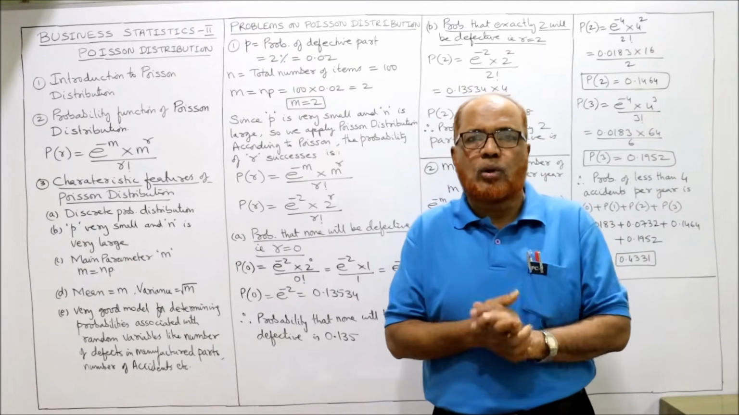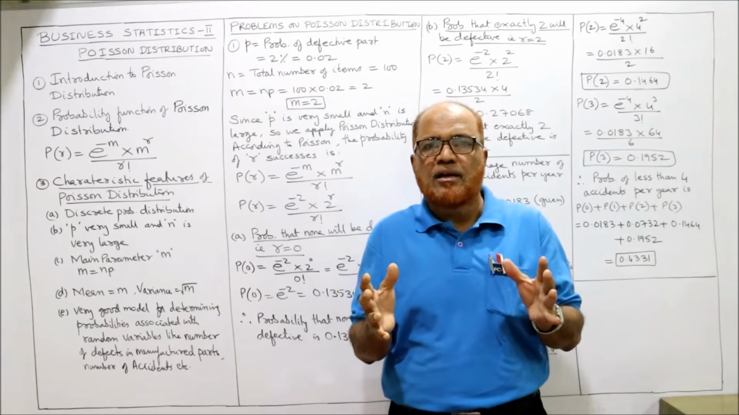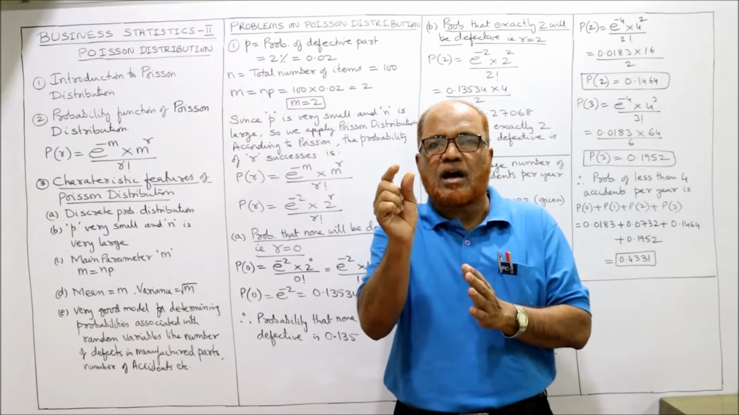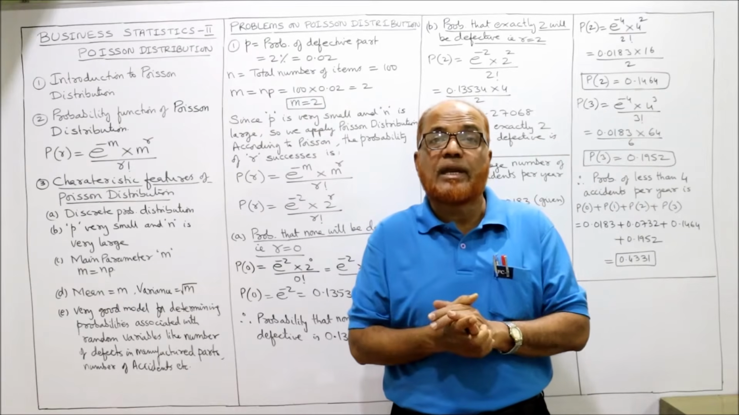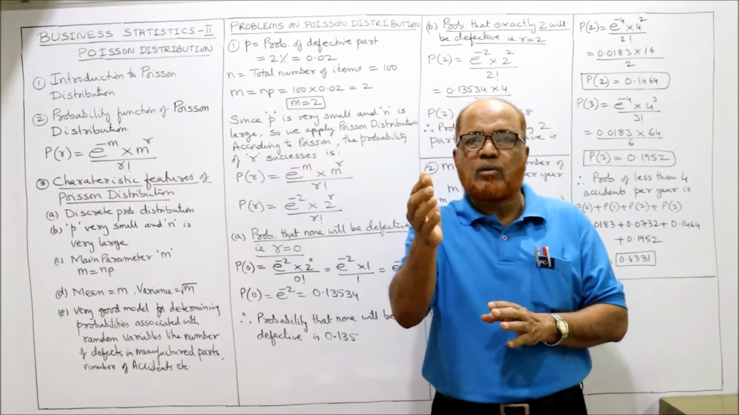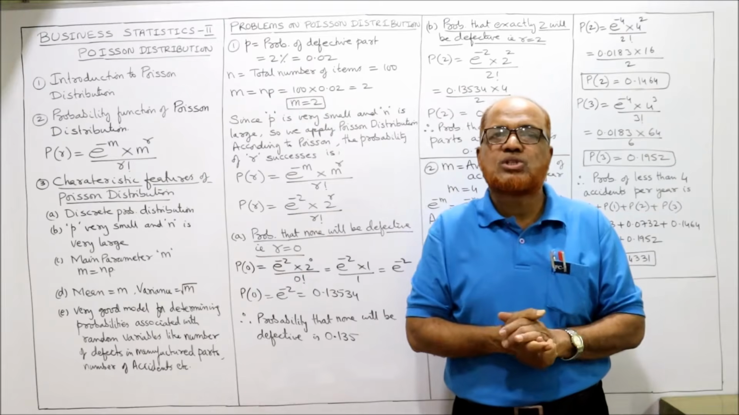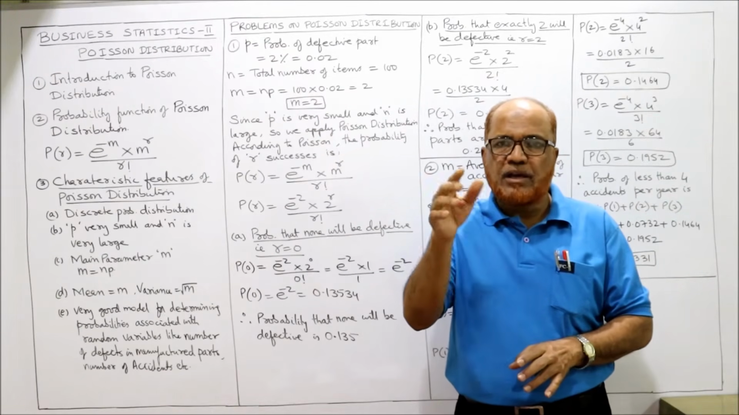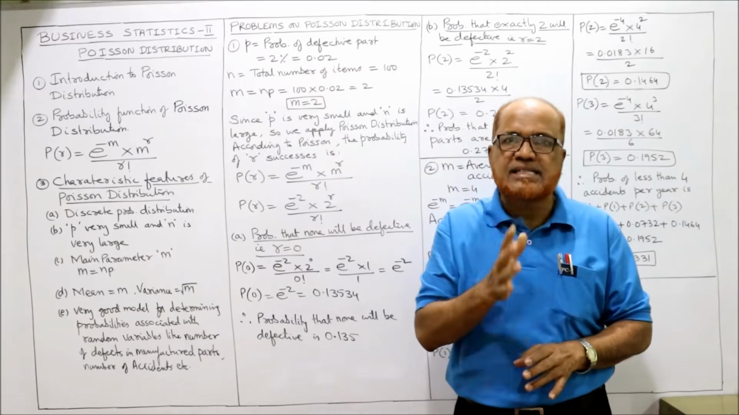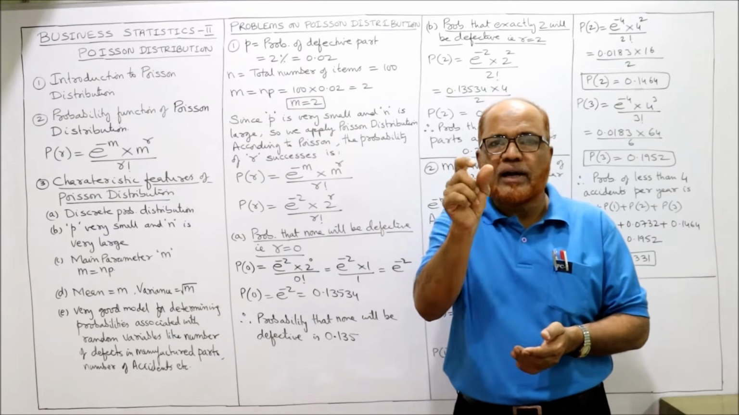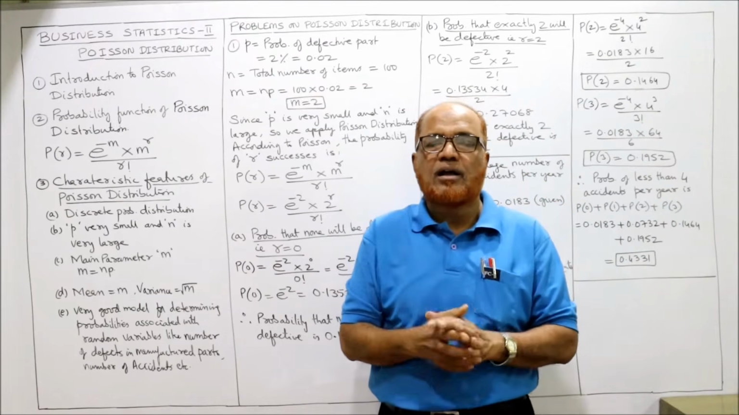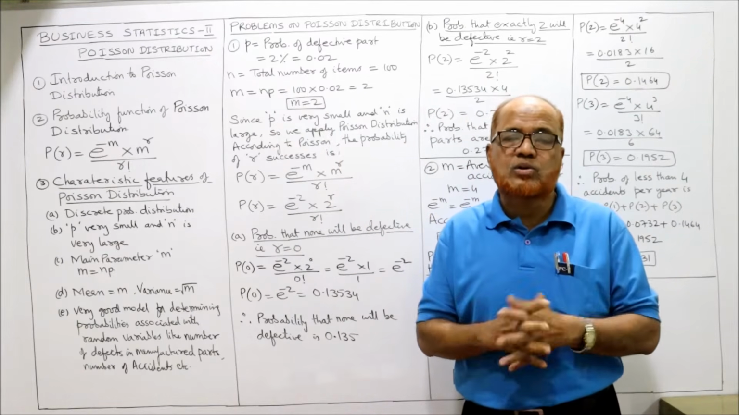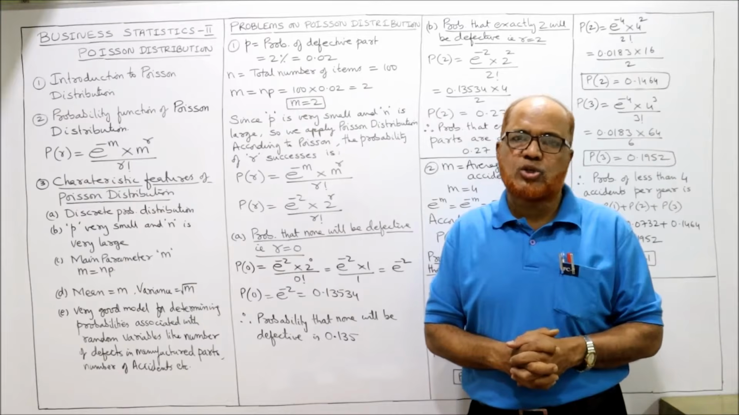Normally they have given a broad rule on when the Poisson distribution will be suitable: when the value of n is greater than or equal to 20 and the value of p is less than or equal to 0.05. So if p is 0.05 or less and n is 20 or more, in that case the Poisson distribution is a very, very good approximation of the binomial distribution.